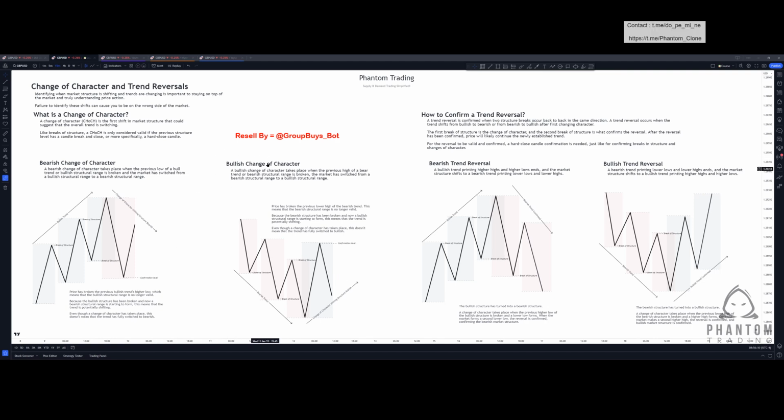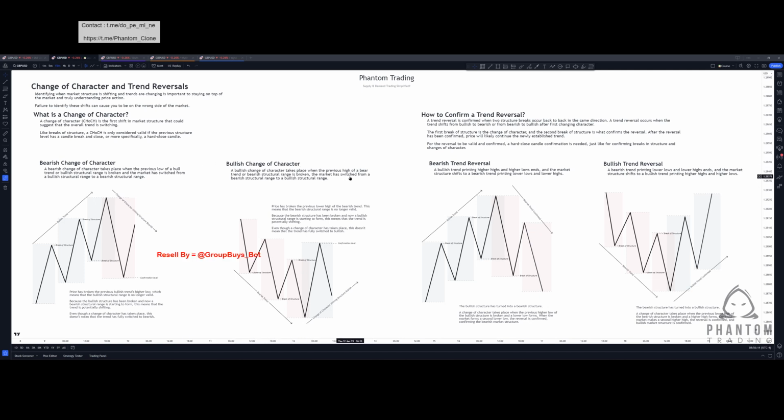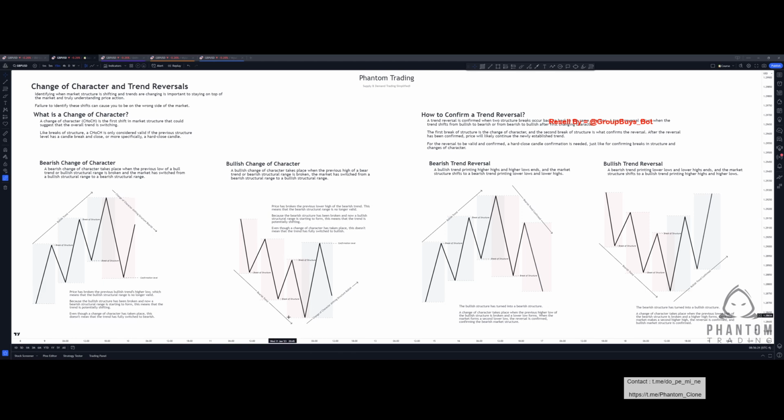Now let's take a look at the same example, but a bullish change of character. So, as you may have expected, a bullish change of character takes place when the previous high of a bearish trend or bearish structural range is broken. The market has switched from a bearish structural range into a bullish structural range. So we can see in this example, we have bearish market structure, a bearish trend, bearish structural ranges being created where we're seeing lower lows, lower highs, lower lows, lower highs, and a lower low printing in.